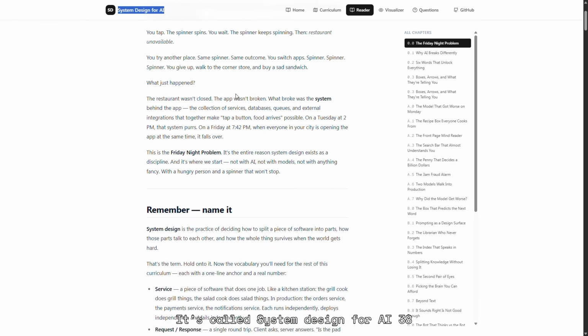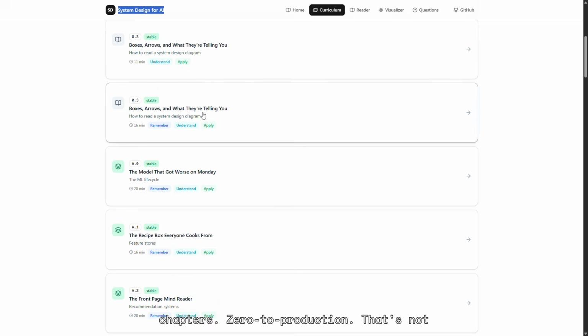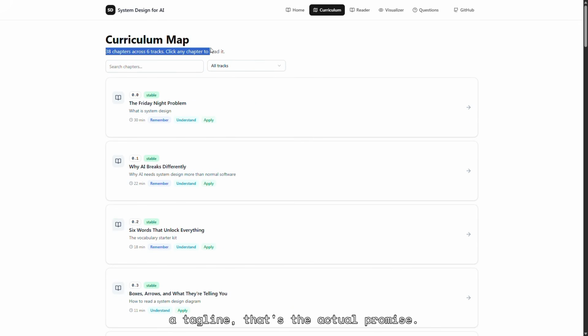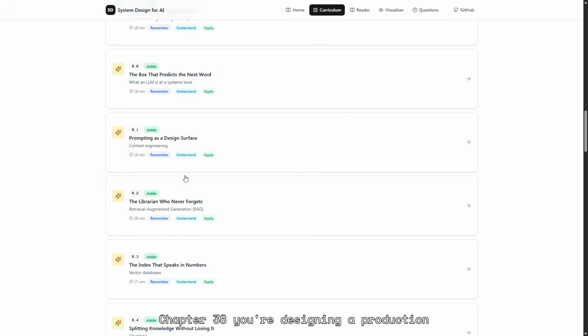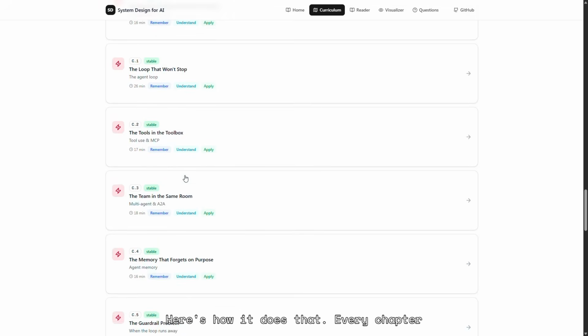It's called System Design for AI. 38 chapters, 0 to production. That's not a tagline, that's the actual promise. Chapter 1 assumes you know nothing. Chapter 38, you're designing a production AI system from scratch. Here's how it does that.